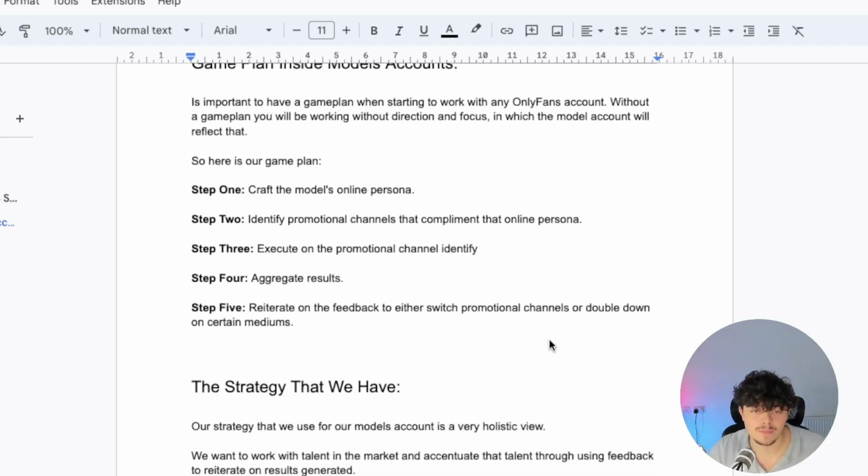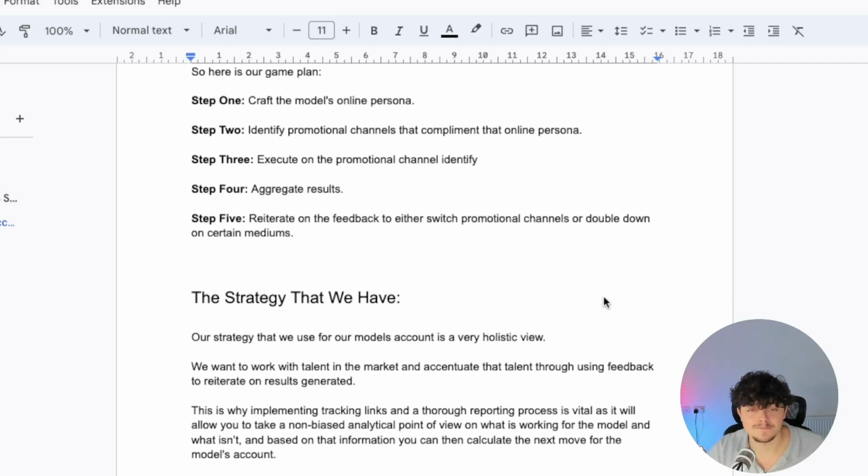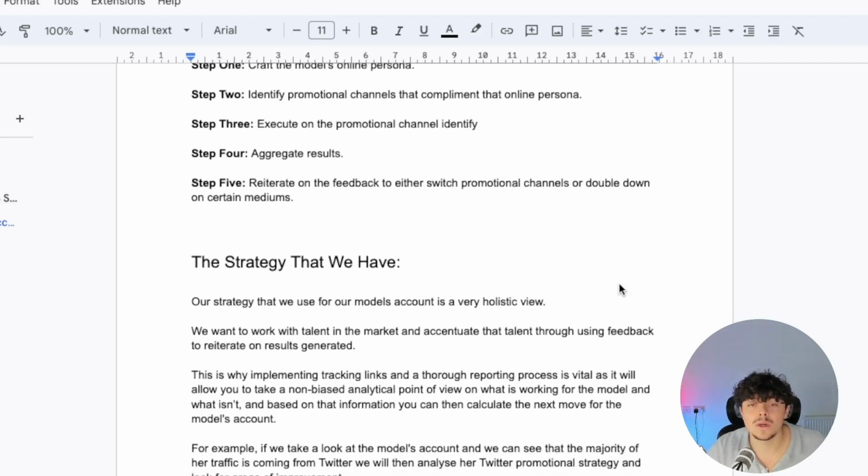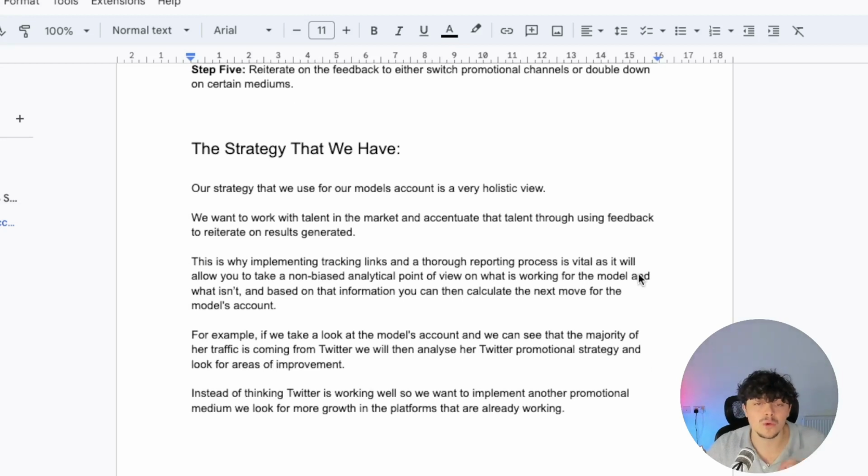Basically just keeping that continued loop going. The strategy that we use for our models accounts is a very holistic overview, and we want to work with talent in the market and accentuate that talent through using feedback to reiterate on the results that we've generated. And that is why implementing the tracking links and a thorough reporting process is vital, as it will allow you to take a non-biased analytical point of view on what is working for the model and what isn't. Based on that information, you can then calculate the next move for the model's account.